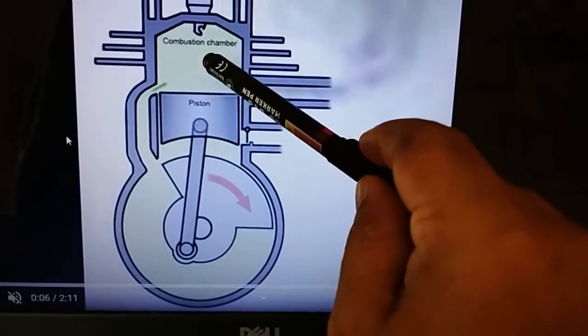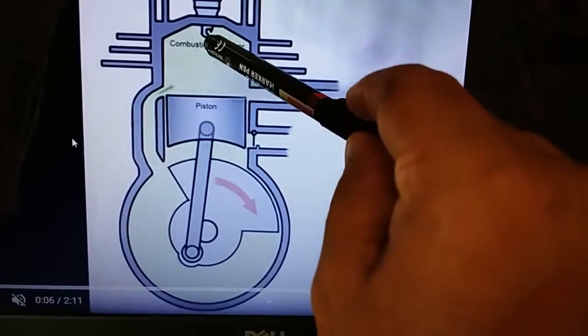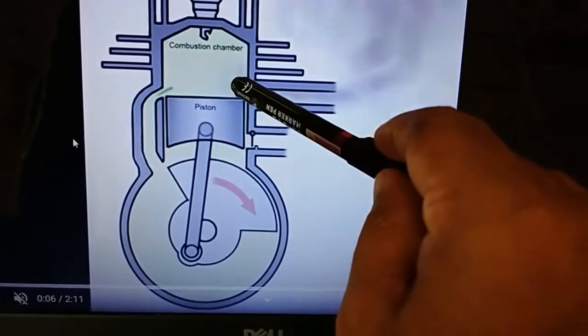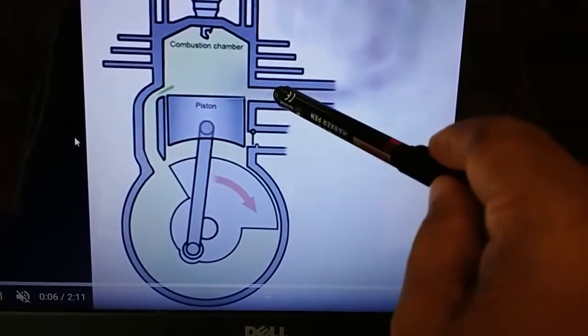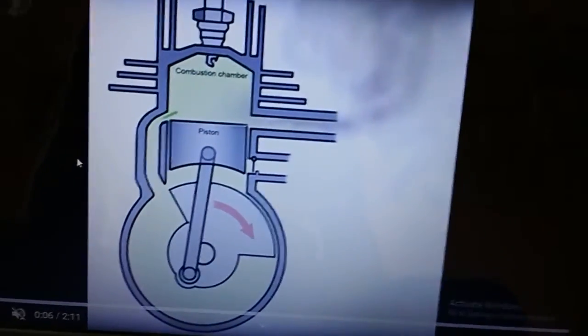At the same time, the burnt gases are carried out to the atmosphere through the exhaust port.